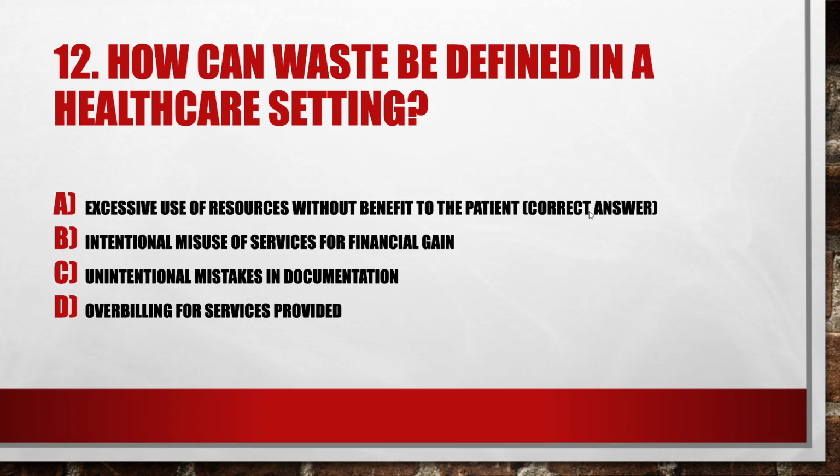Next question, how can waste be defined in a healthcare setting? Option A, excessive use of resources without benefit to the patient. Option B, intentional misuse of services for financial gain. Option C, unintentional mistakes in documentation. Option D, overbilling for services provided. So, waste is excessive use of resources without benefit to the patient. Option A is the correct option.